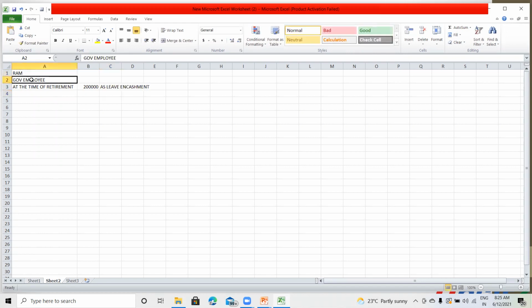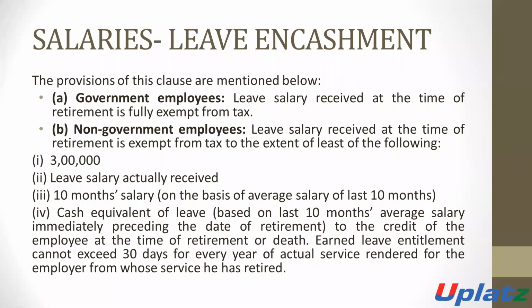He is a government employee, and he received 2 lakh rupees as leave encashment. Then such 2 lakh rupees will be fully exempted. Nothing will be taxable. It will be fully exempted in the case of a government employee.